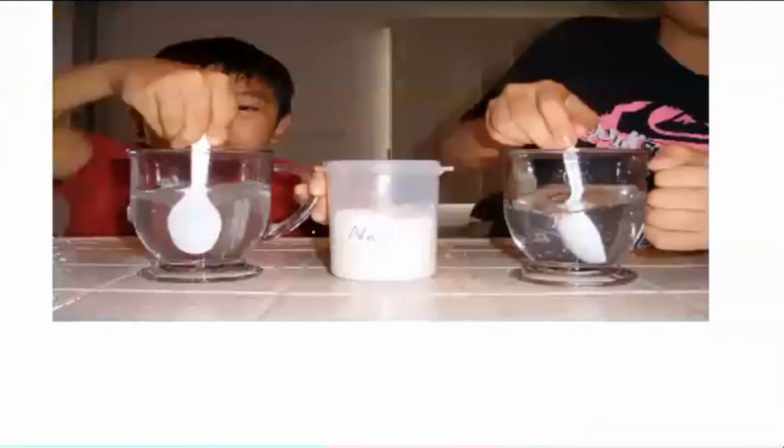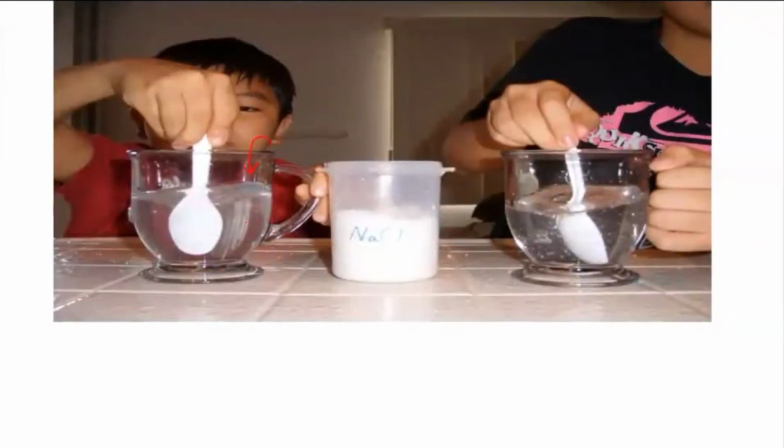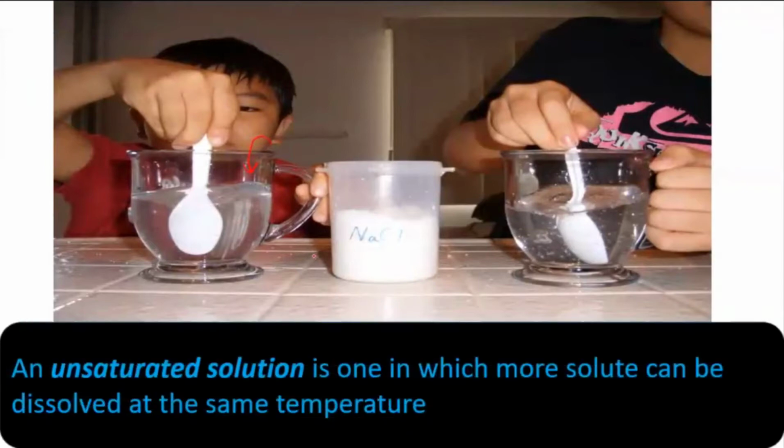Then if you keep adding the solute to this particular solvent and it keeps getting dissolved, you add a solute, it dissolves, you add again, it dissolves, then such solutions are called unsaturated solutions. When you keep adding the solute and the solvent takes it inside, giving you a clear solution, those solutions are unsaturated ones.